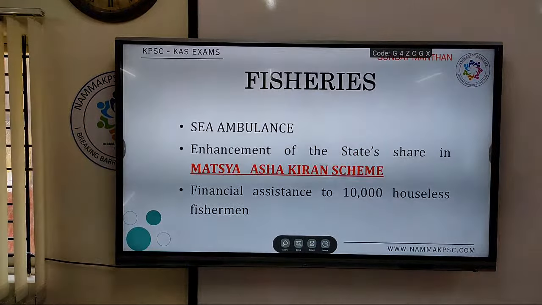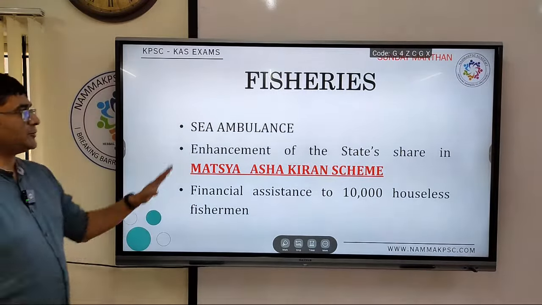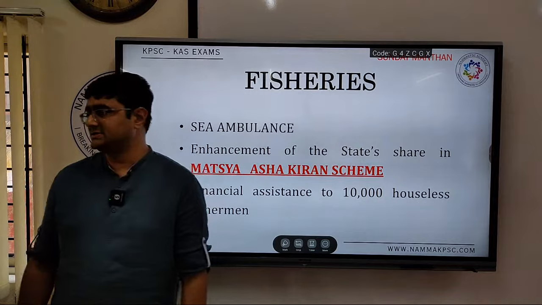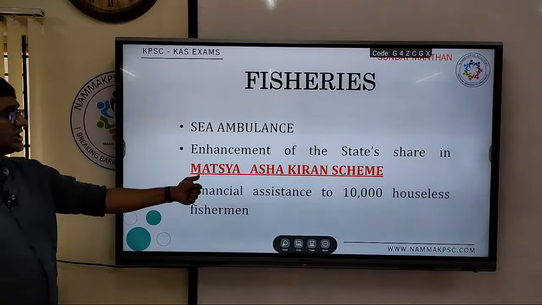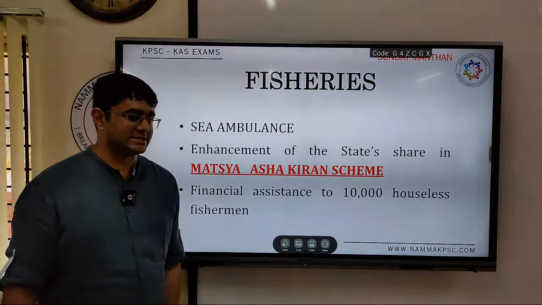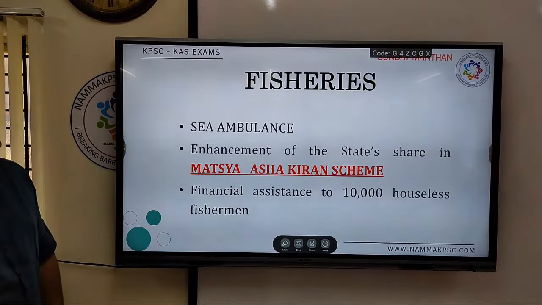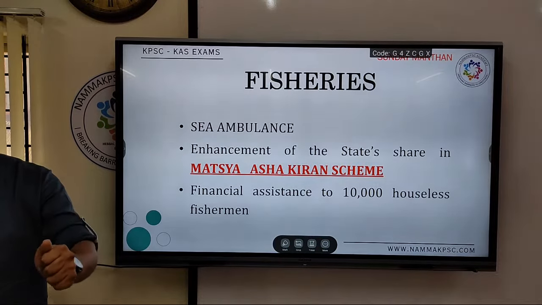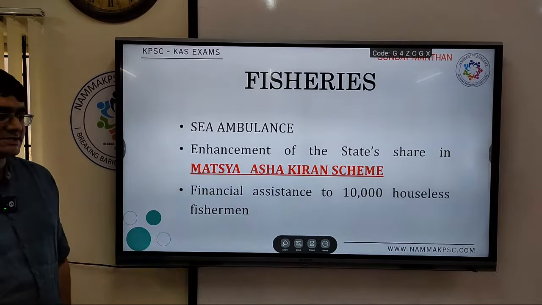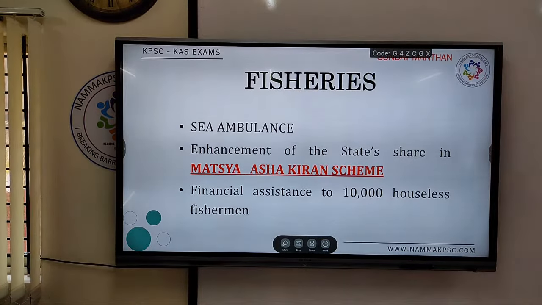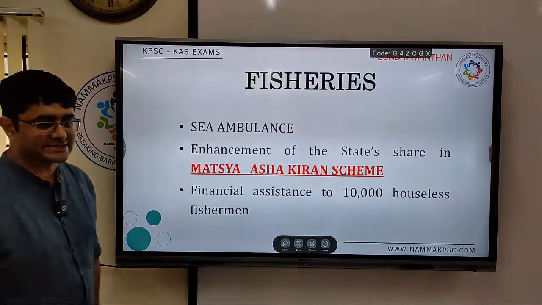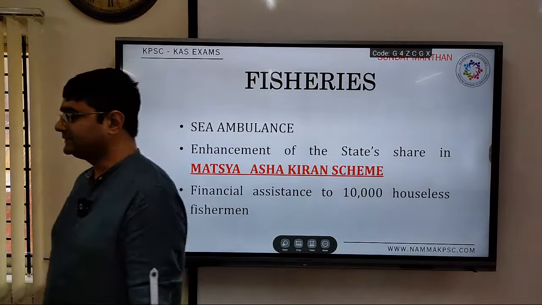We'll move on. Next, fisheries. There's a proposal to start sea ambulance in the coastal areas. Then enhancement of state share in the Matsya Asha Kiran scheme. So both center and state contribute towards this scheme. I'll just tell you what this is. Matsya Asha Kiran scheme. Just write down this point. I will put up the next slide. So what is this scheme?